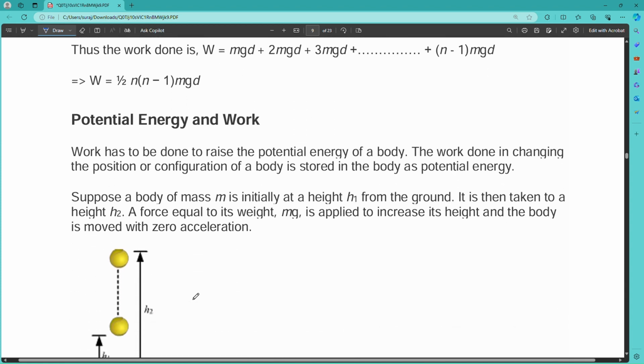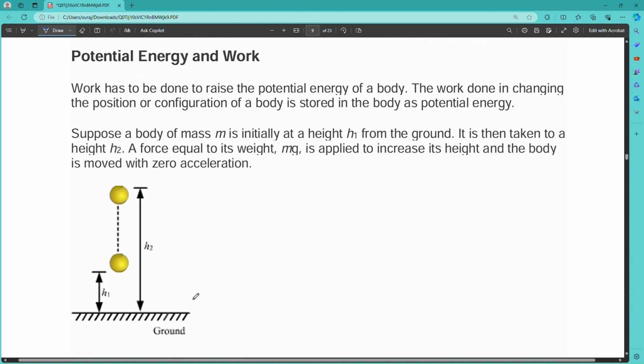And then next comes potential energy and work. So what is the relationship between the potential energy and the work? Work has to be done to raise the potential energy of a body. The work done in changing the position or configuration of a body is stored in the body as potential energy. Suppose a body of mass m is initially at height h1 and is then taken to height h2.